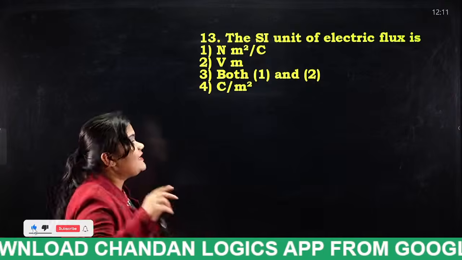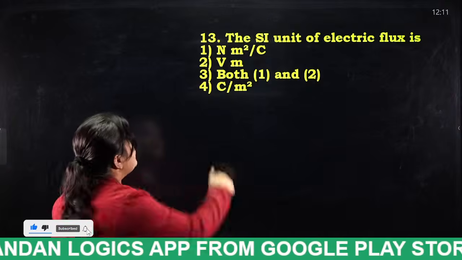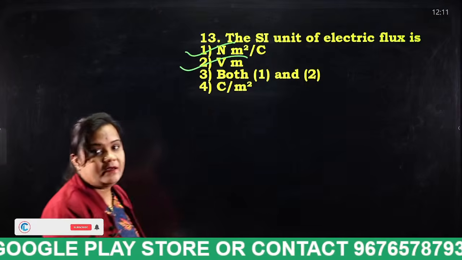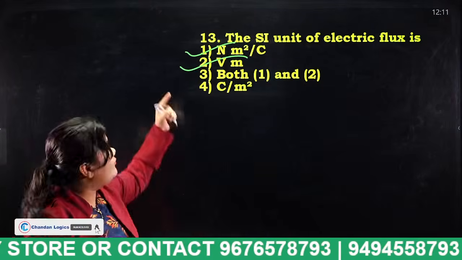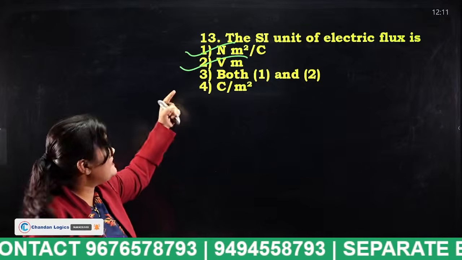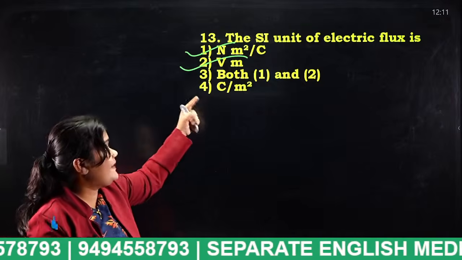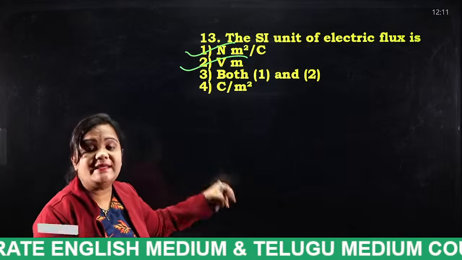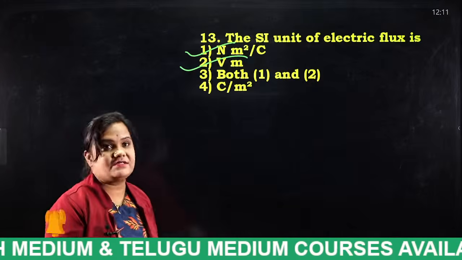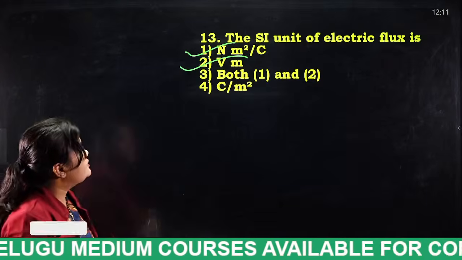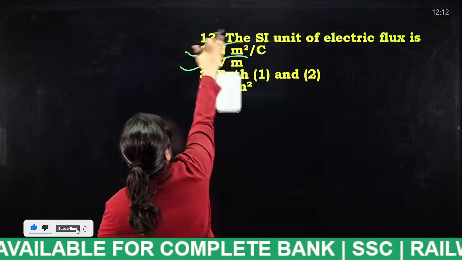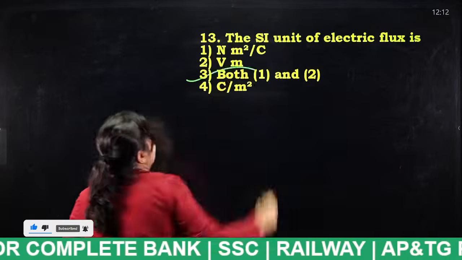So electric flux has two formulas. One depends on newtons and one depends on potential gradient. One is newton meter squared per coulomb, and one is volt per meter. These two are the units for electric flux. Very good. Next. So what is the answer? Option 3 is the answer for this question.